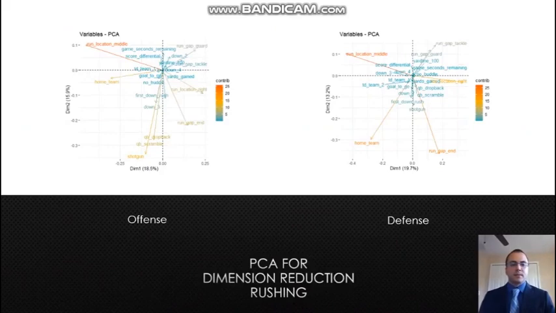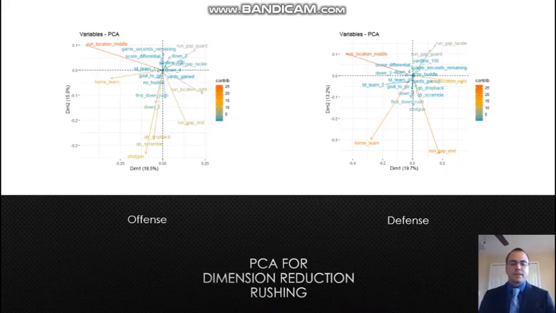I still went ahead and did principal component analysis for dimension reduction on the rushing, and this time we can see that the analysis actually provides a lot more insight than the passing offense and defense did. There are still some obvious relationships like run location middle not being on the same side as run gap end or run location right, because these are really opposite directions.